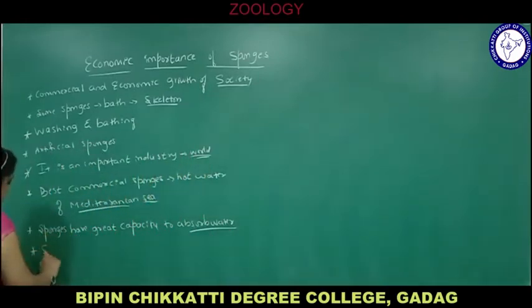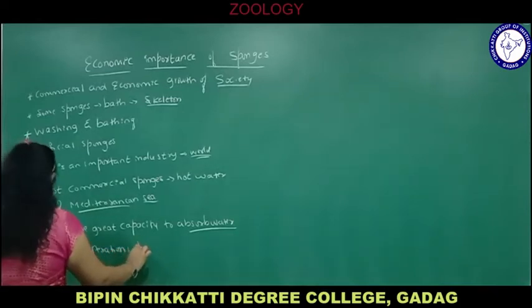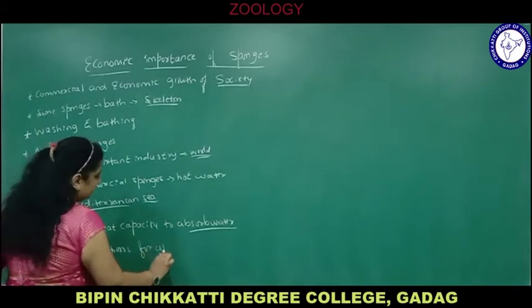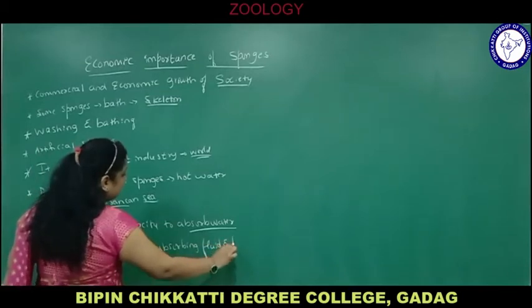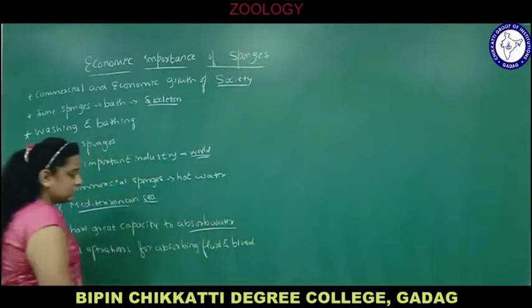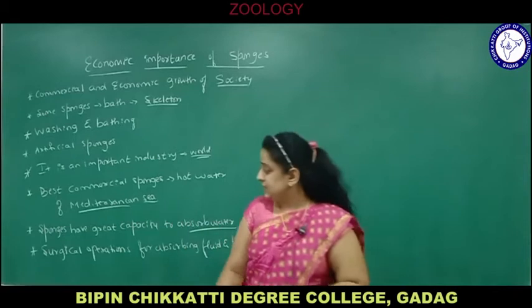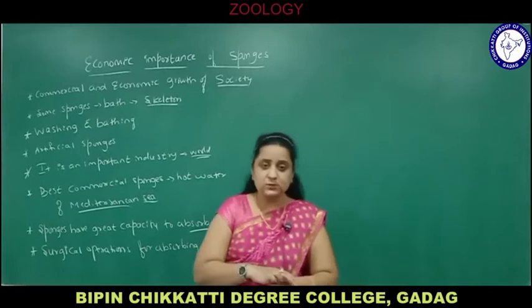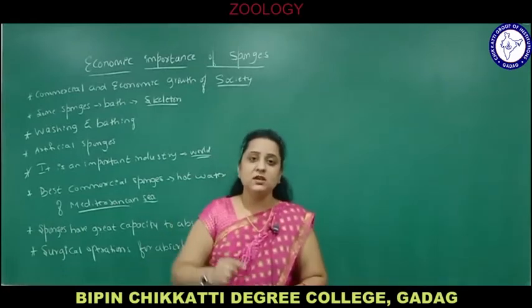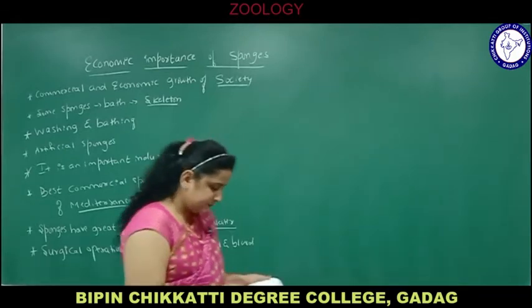And they are also used in surgical operations for absorbing fluid and blood. In surgical operations, there are some operations regarding some organs. Then there is some loss of blood, or any tissue wound or injury. At that time the sponge is kept on the wound so that a large amount of blood is absorbed by the sponge. Sometimes waste blood is also absorbed by the sponges.